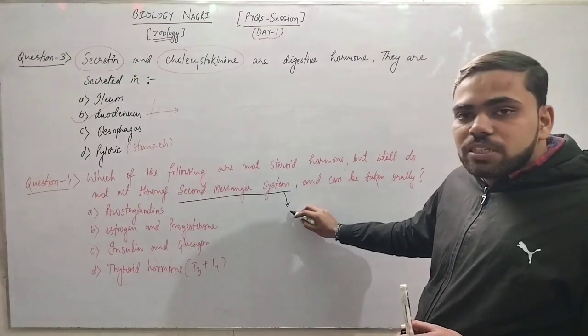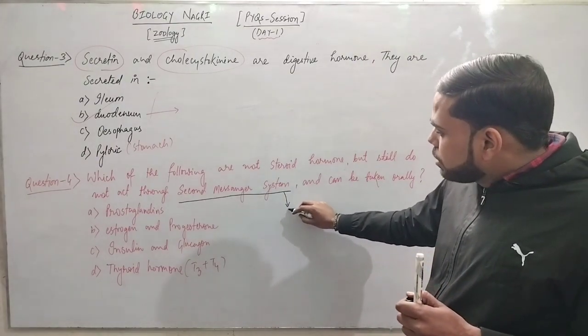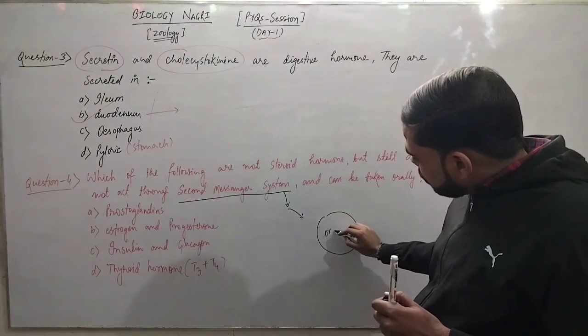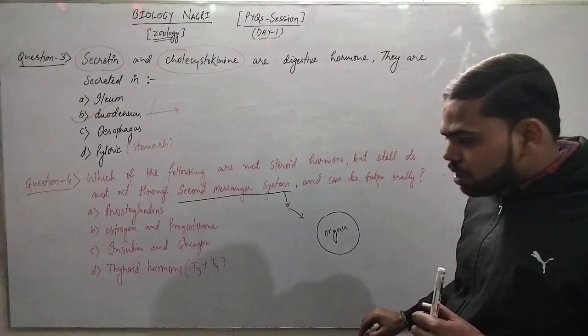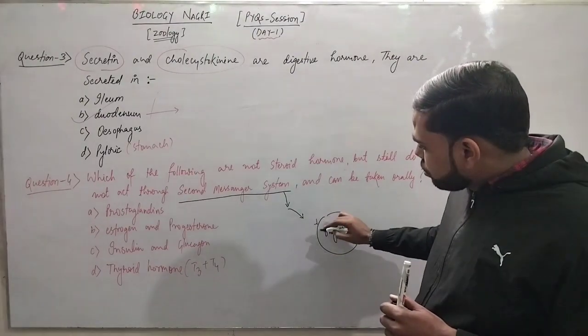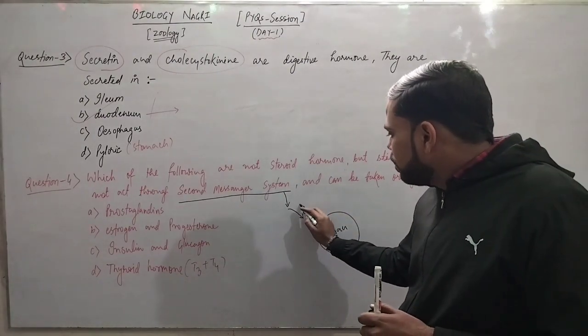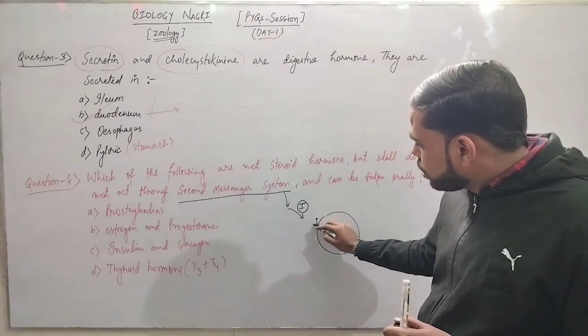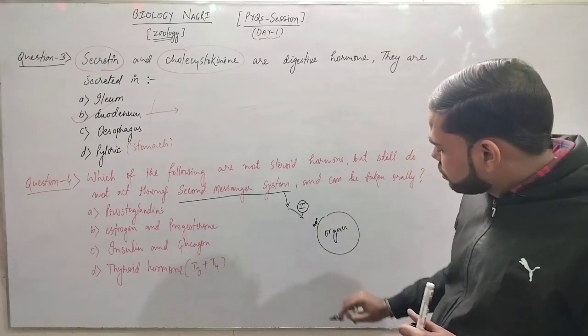So we know that the first chemical messenger is the hormone itself, because it is sending a message from one place to another. But what about the second messenger system? The first messenger, the hormone itself, has provided the message up to the organ. Assume that this is an organ, and these are the receptors on the surface of this organ. By the first messenger, the message has come to the receptors on the surface.